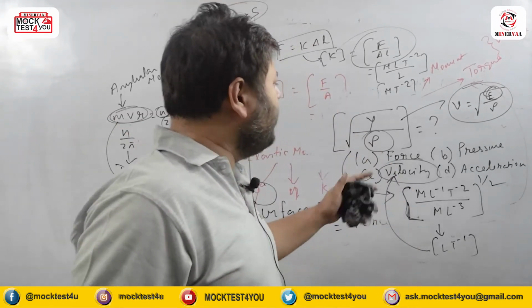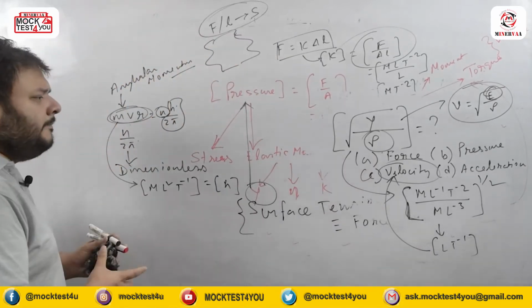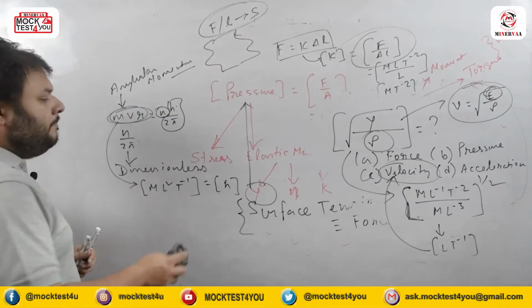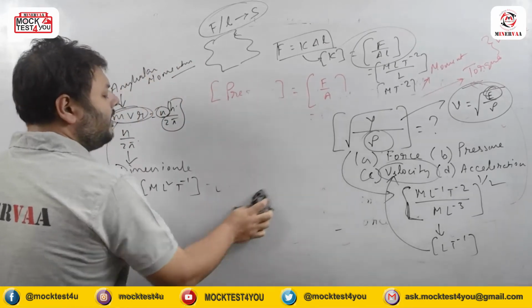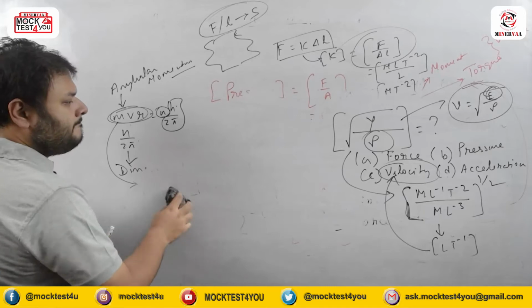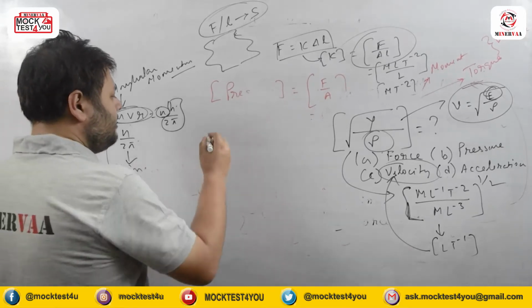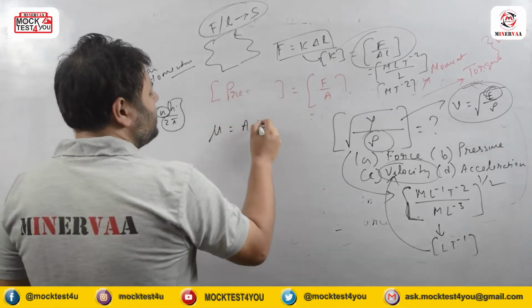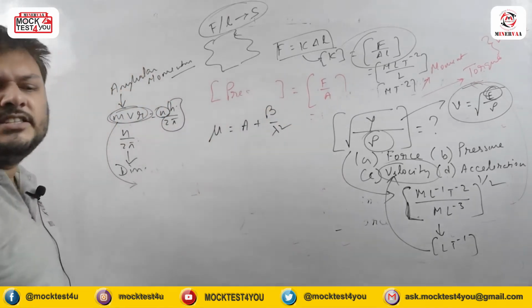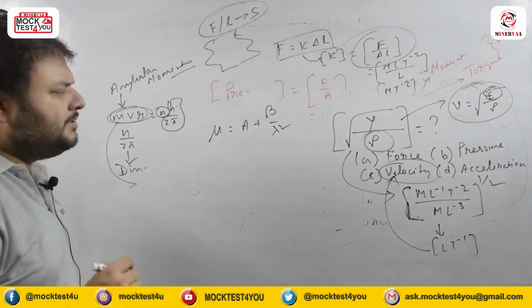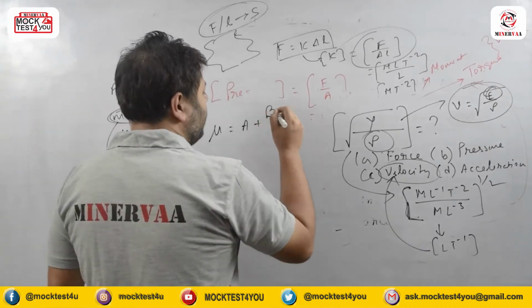Now we are going towards the next question, which is another important type. Suppose you are given a situation. You all know this equation very well from ray optics, that is mu equals a plus b by lambda square.